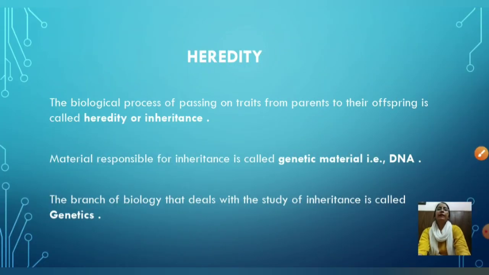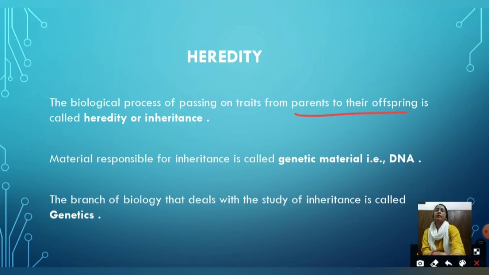We can define it. The biological process of passing on traits from parents to their offsprings is called heredity or inheritance. The material responsible for passing on these traits or inheritance is called genetic material. In most organisms, the genetic material is DNA, but in a few bacteria and viruses, the genetic material is RNA.